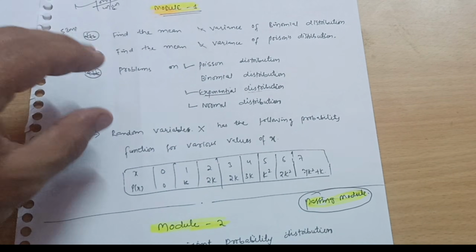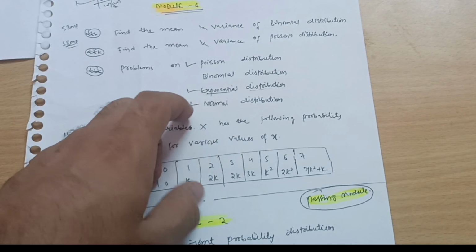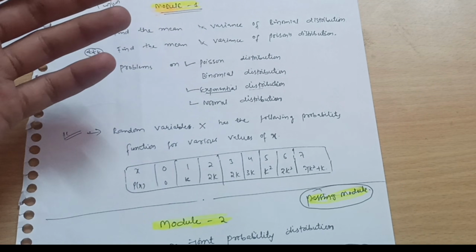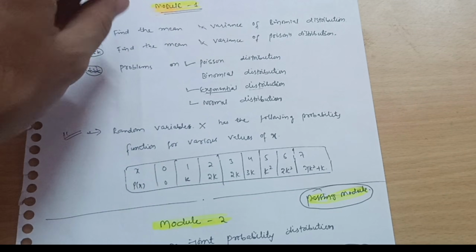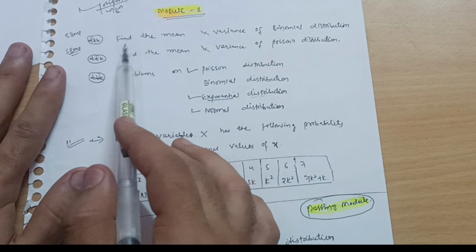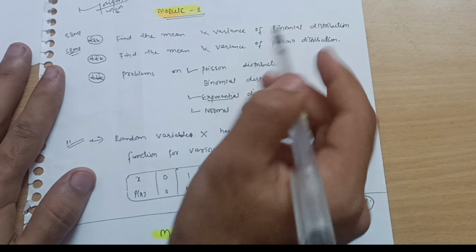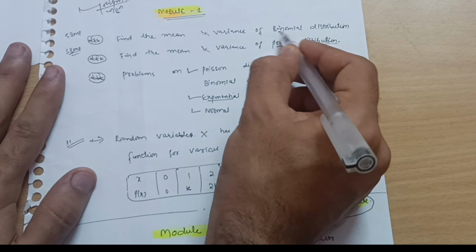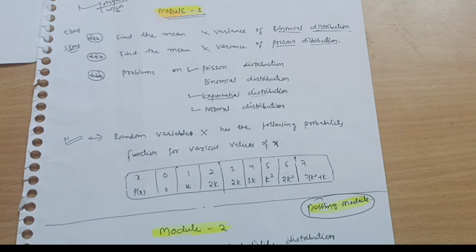You cannot predict which problem will come. It may be from the exponential distribution or the normal distribution. These are the four topics which you have to cover. Then only it becomes much more comfortable for you to tackle the module. There are also some super important questions like derivations: find the mean and variance of the binomial distribution, and find the mean and variance of Poisson's distribution. These are super important questions which you should cover. So this is all about the module first, these are the topics to cover.